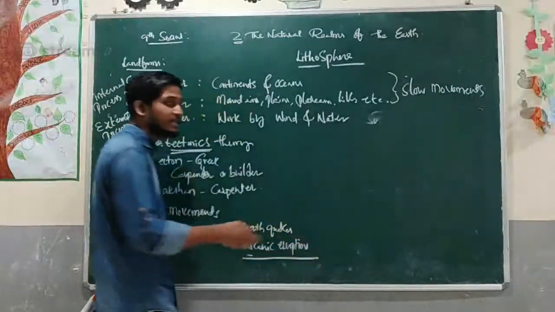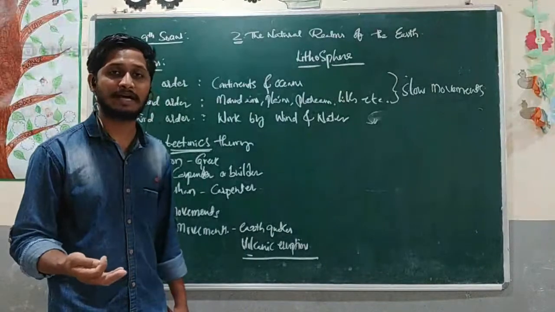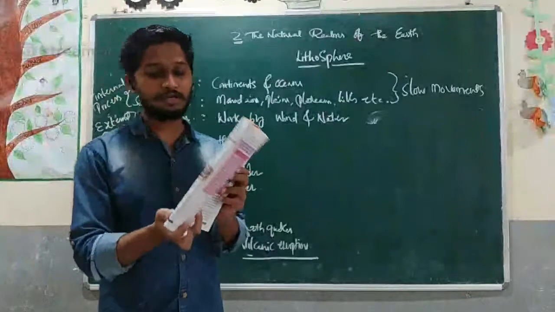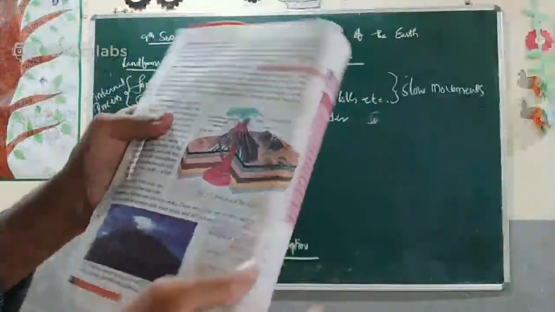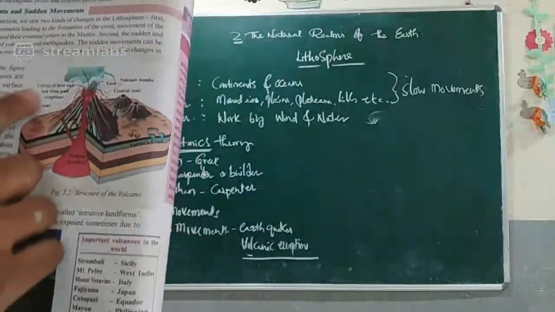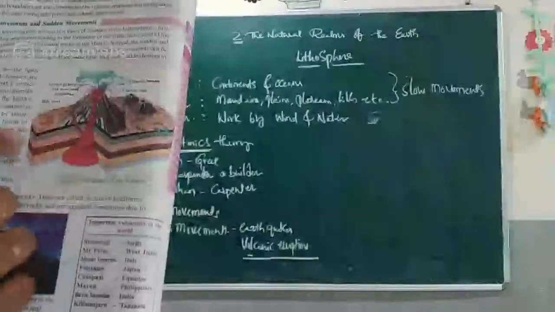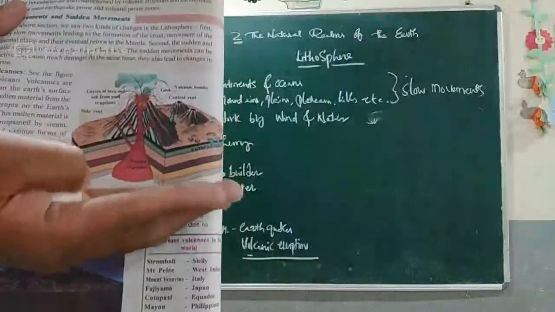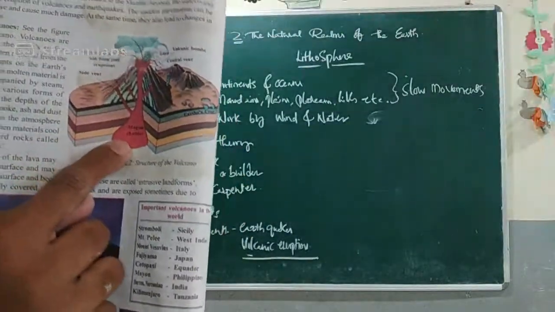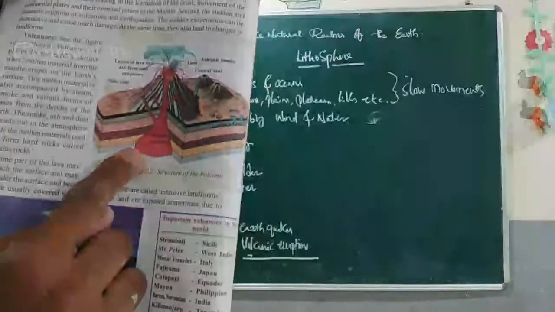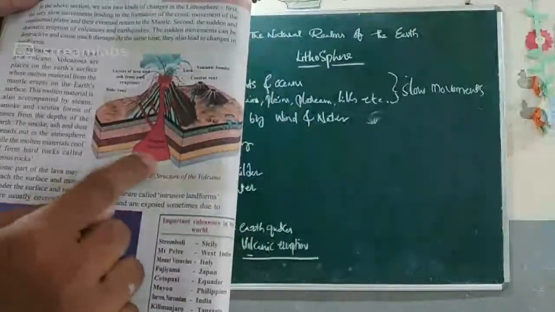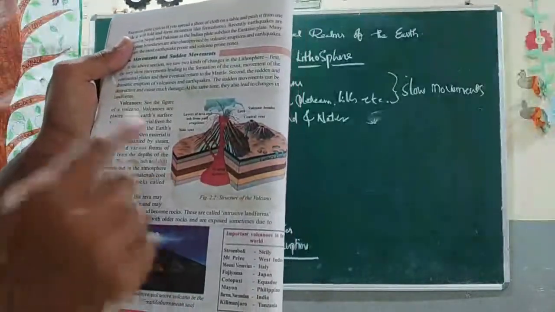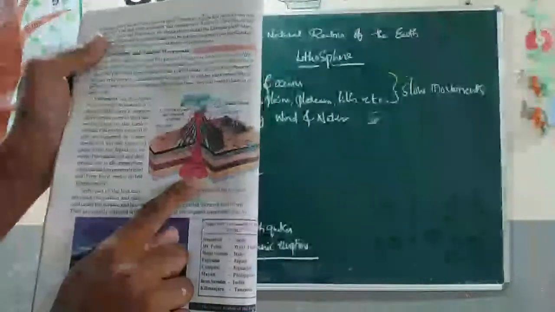So what kind of changes occur when volcanic eruptions happen? So here we will see what kind of changes occur when volcanic eruptions occur. So here is the volcanic eruption. Volcanoes are placed on the earth's surface where the molten material is, so here you can see the magma chamber. In those places the volcanoes are placed, and this molten material is there, no?